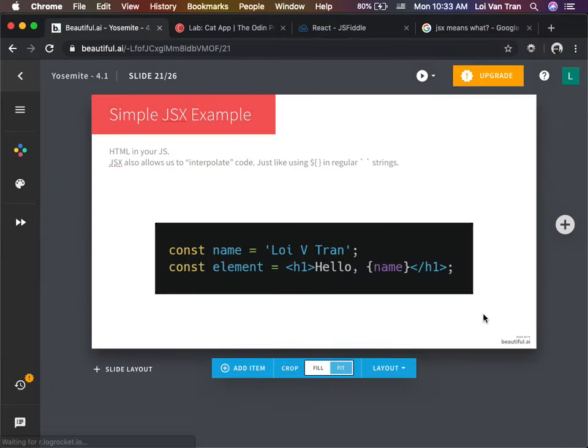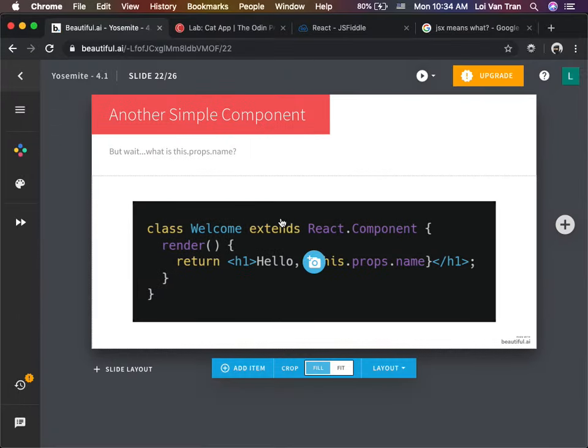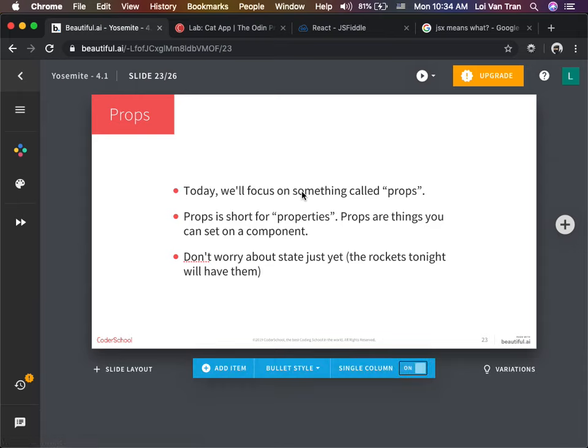So here you guys can see an example of a component. Components are very simple. They take properties and they render them. Here's a welcome component, okay? Here's the exact syntax you guys are gonna use right here. What's this thing right here in purple? A render function. Yes, this function is inside of another function, okay? It's not that complicated. We just need to have a class, the name of the component, and a couple words that we've memorized. Extends React.Component. We just memorize this, okay? Or you guys can download a plugin for your VS Code and it will just type it out for you. That's cool too. What's the name of that? I'll show you in a second.